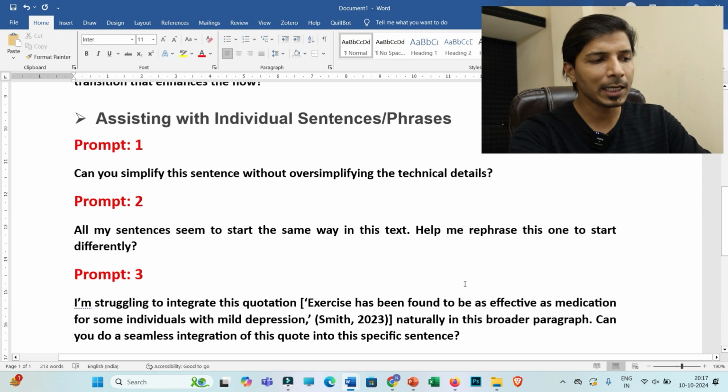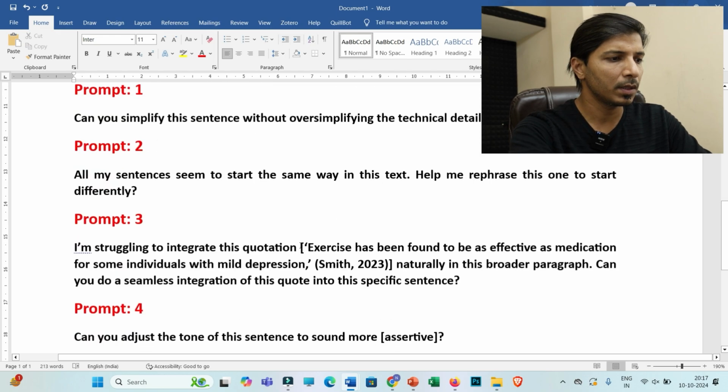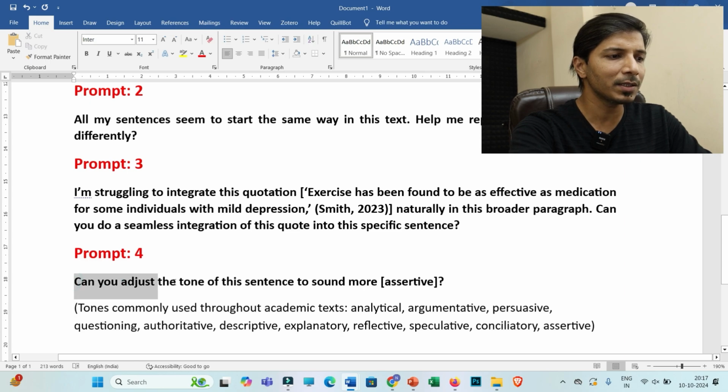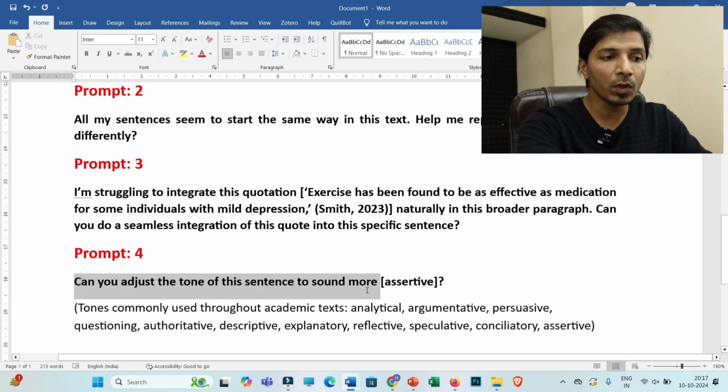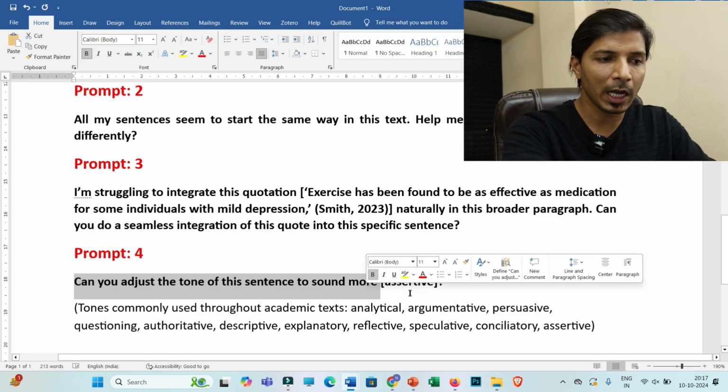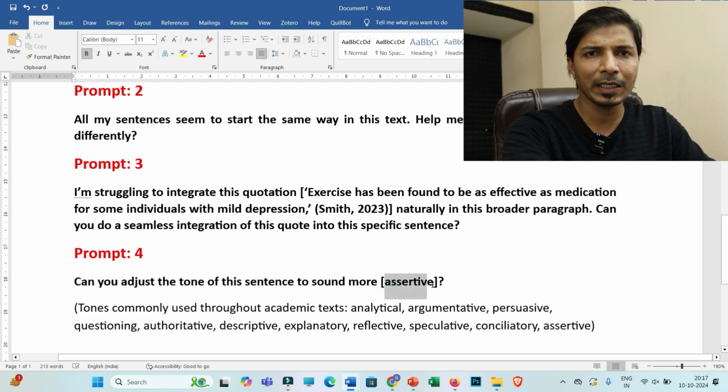And now the last prompt under this head, assisting with individual sentences and phrases, is, can you adjust the tone of this sentence or this paragraph to sound more assertive? So I have used this tone. So there are different tones.